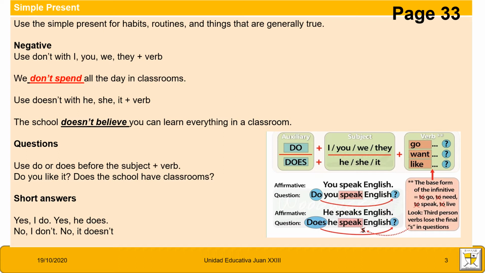Okay, here we have the auxiliary don't. Okay, it's in negative. Use doesn't with he, she, it plus the verb. The school doesn't... What happened here? Doesn't believe. What happened with this word, believe? Okay, the word believe is in the base form because we have the auxiliary does in the third person, which already takes the es. Okay, you can learn everything in a school.